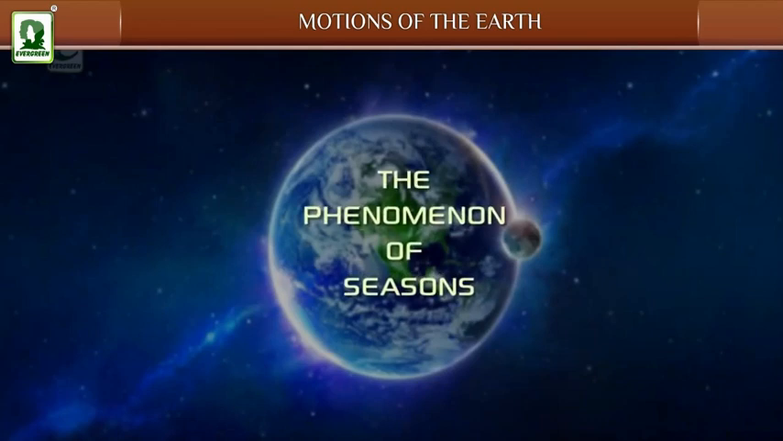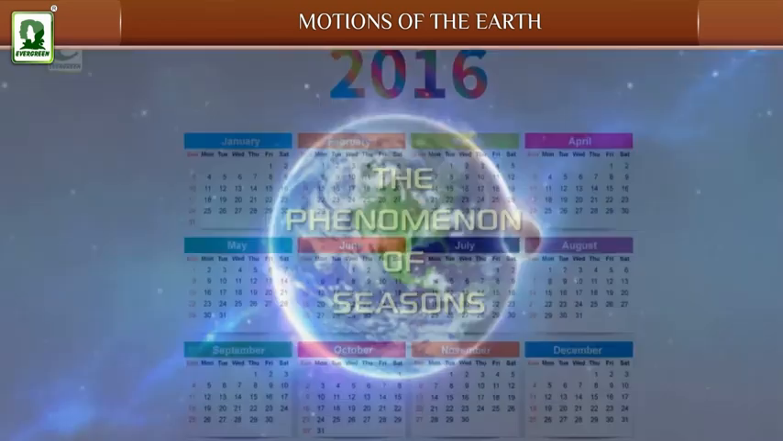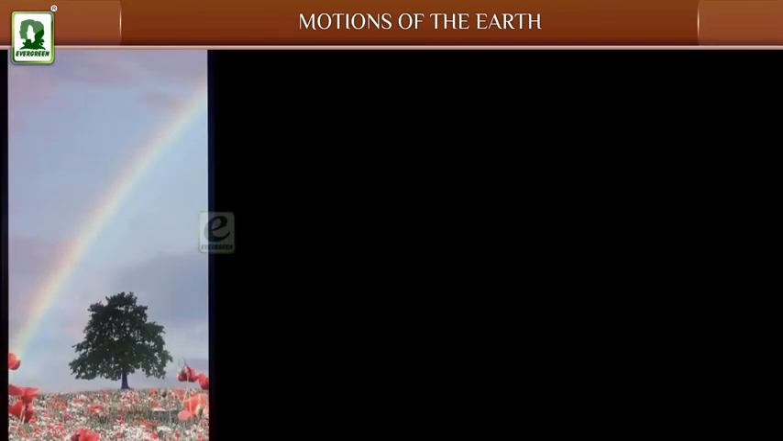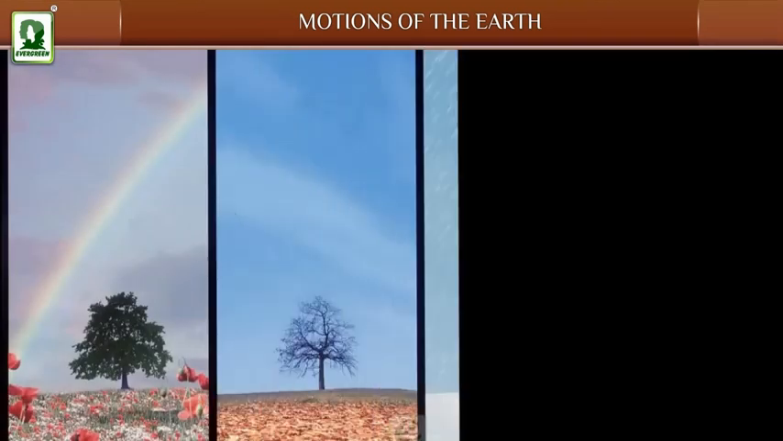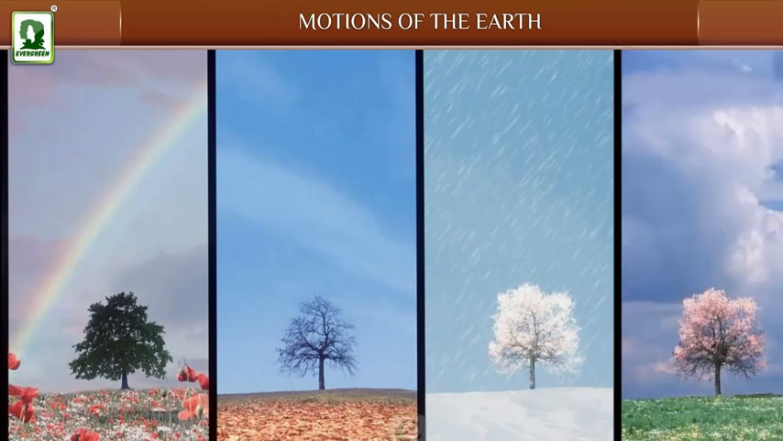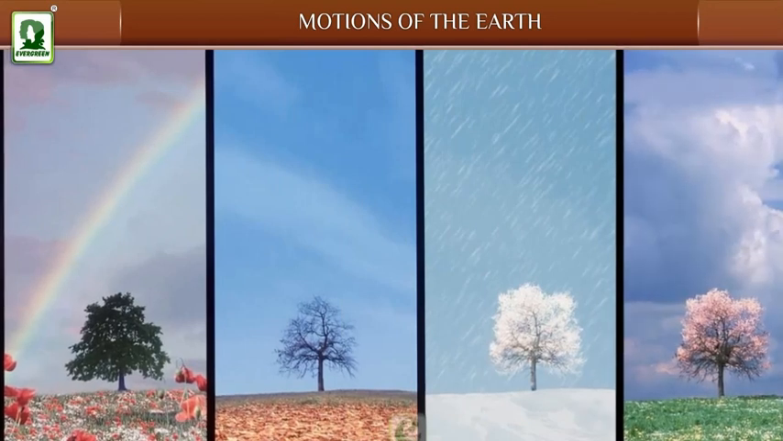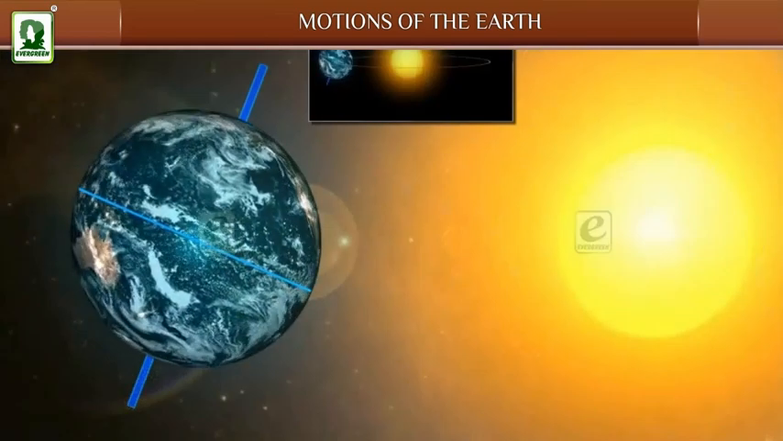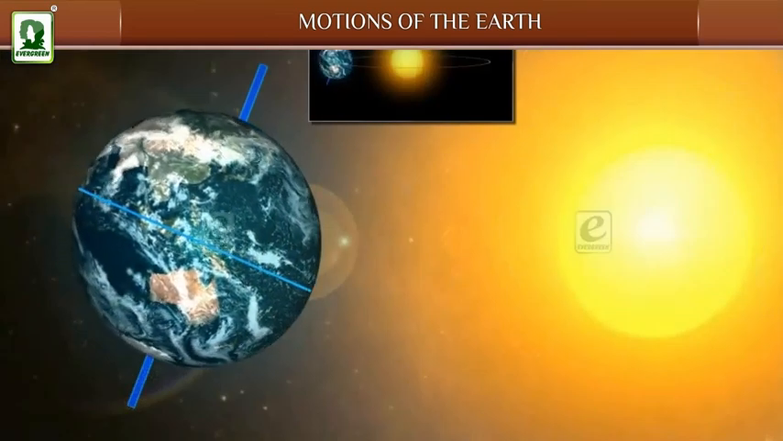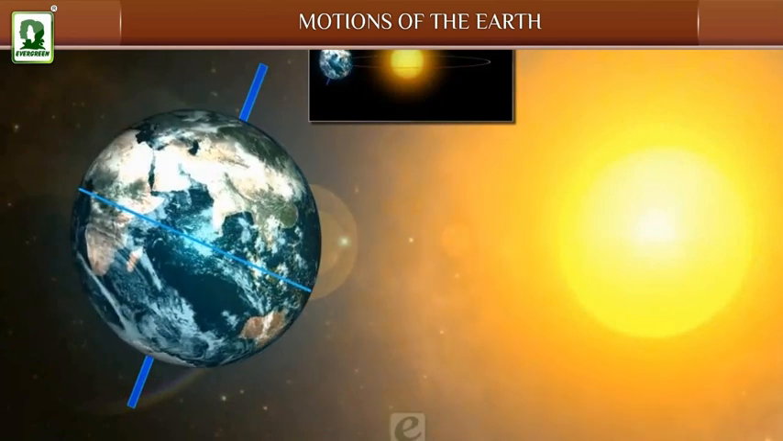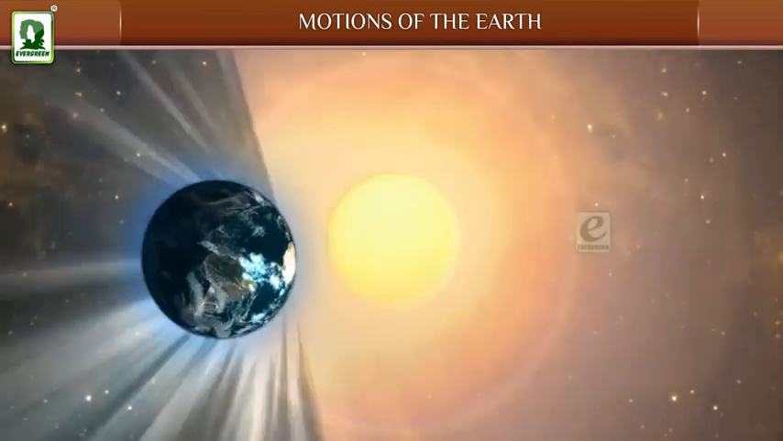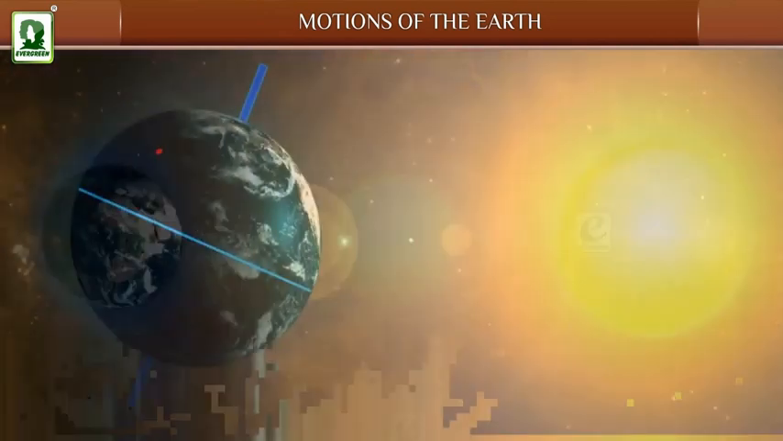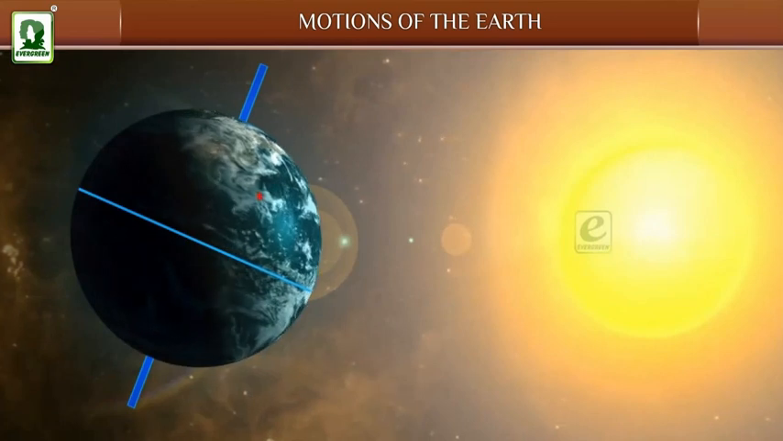The phenomenon of seasons. A year is divided into 4 seasons. They are spring, summer, autumn, and winter. The change of seasons is due to the following factors: the rotation of the Earth on its axis, the revolution of the Earth around the Sun, the tilting of the axis of the Earth.